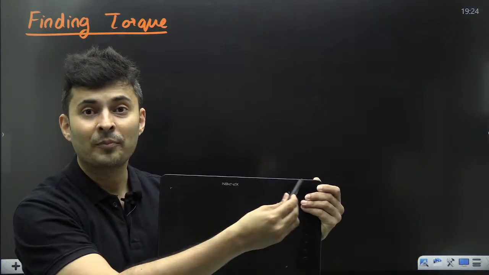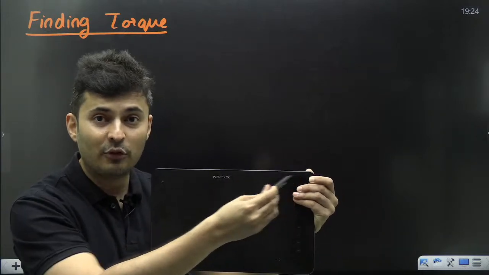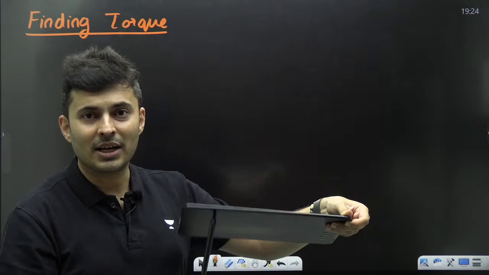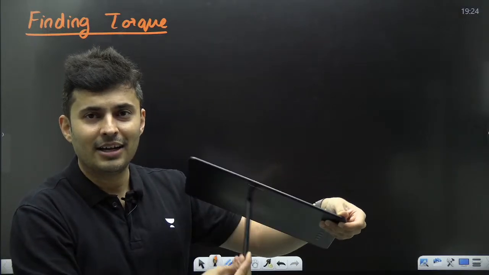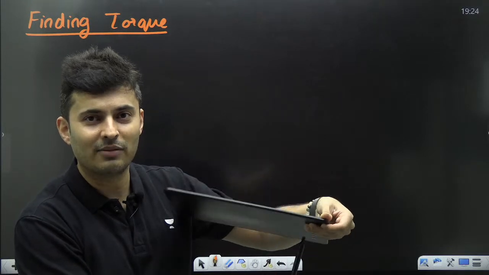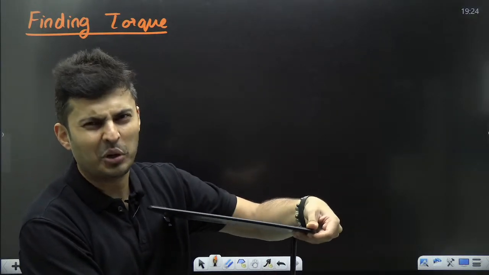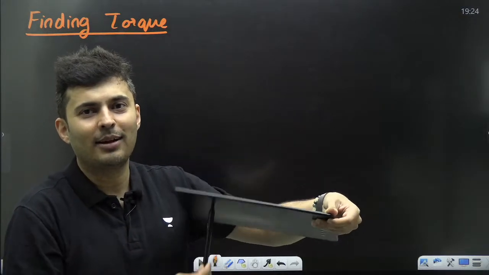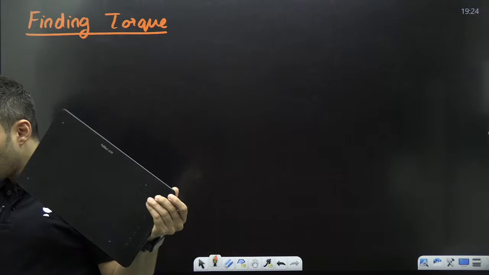Oh, so where you apply the force from the axis matters. Here it is much easier. It is much easier to rotate. Whereas here it is a little difficult. Here it is even more difficult. On the axis, if you apply the force, then it will not rotate. On the axis, it will not rotate. Only here it will rotate. Everybody with me? Okay, very good.